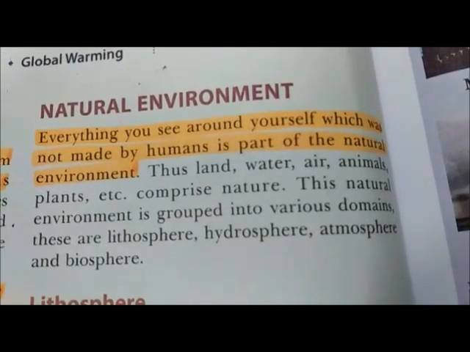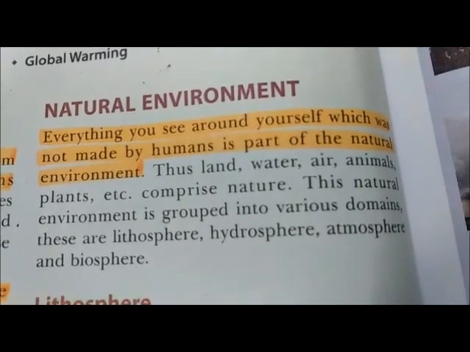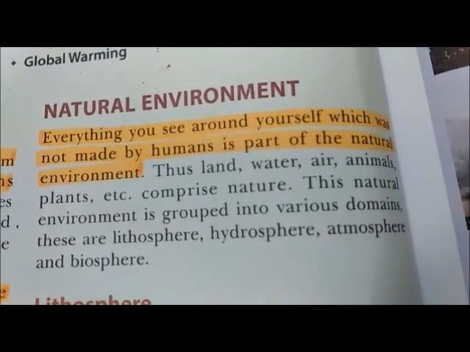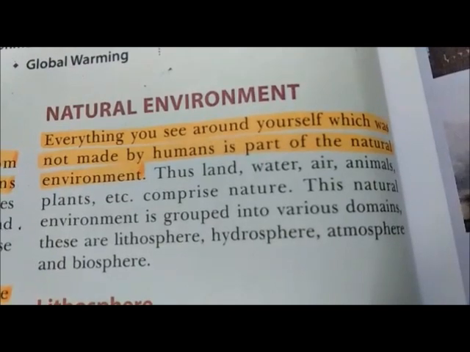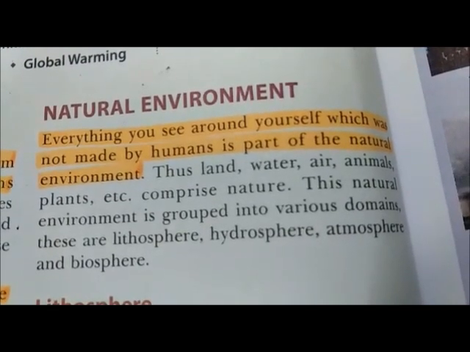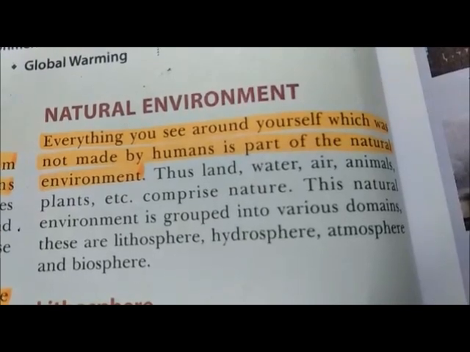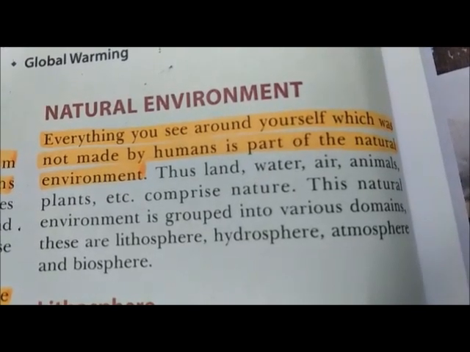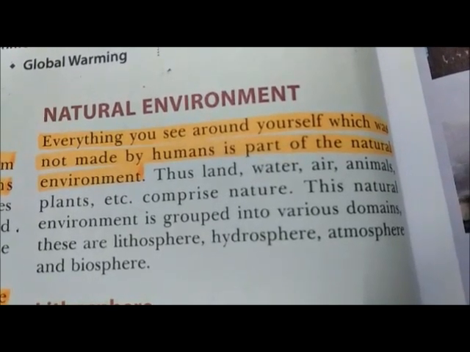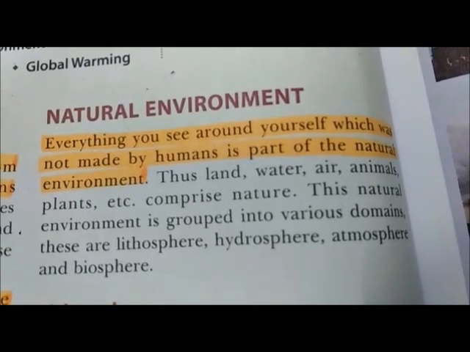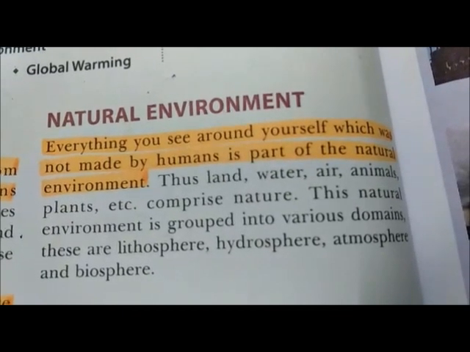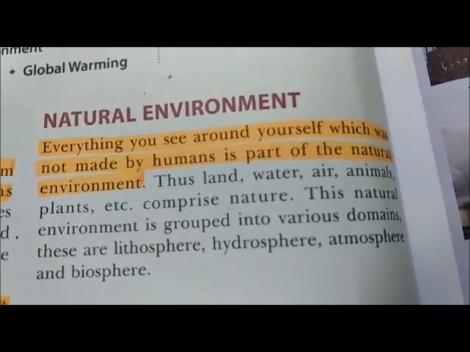Our next topic is the natural environment. Everything you see around yourself which was not made by humans is a part of the natural environment. The natural environment includes land, water, air, animals, plants, etc. It comprises nature, or we can say natural elements which are given by nature.